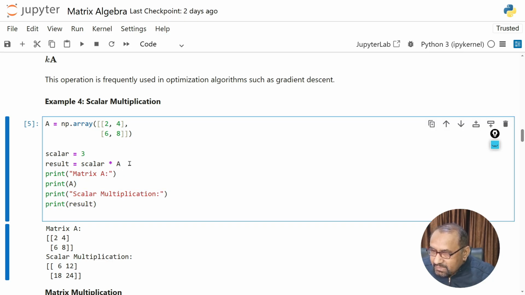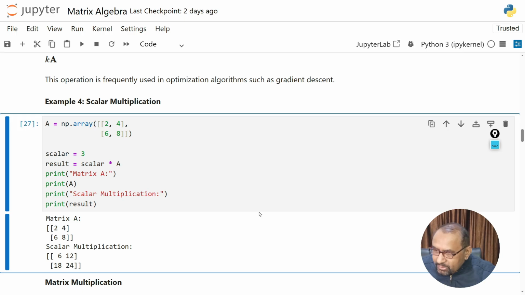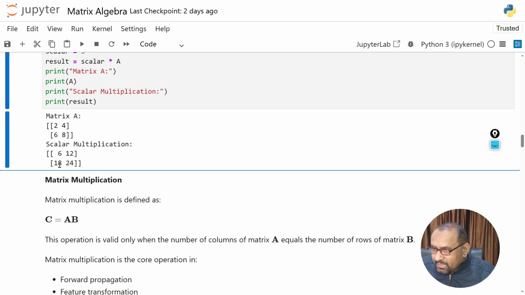The result is the scalar multiplication of the scalar with the matrix A. When I execute with Control and Enter, you can see the matrix A has the elements 2 4 6 8, but after scalar multiplication we have 6 12 18 24. So in this way we can easily implement scalar multiplication by using numpy.